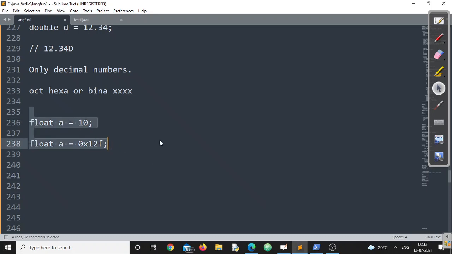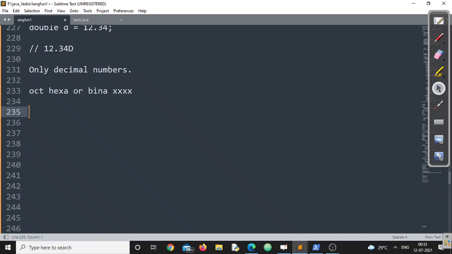So that means we can make a conclusion here. If you want to write, you can note it down. Please do write this particular line. Integer literals can be assigned into a floating point decimal variable, either in the form of octal, or binary, or hexadecimal, or decimal, doesn't matter. I repeat, integer literals can be assigned into a floating point decimal variable.